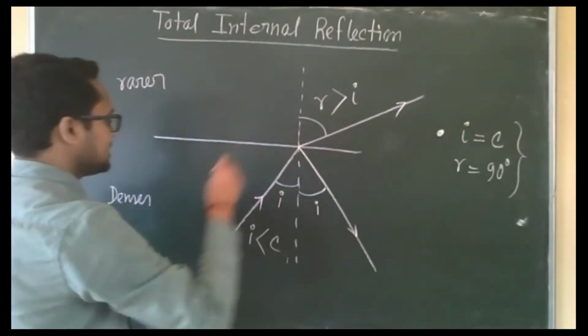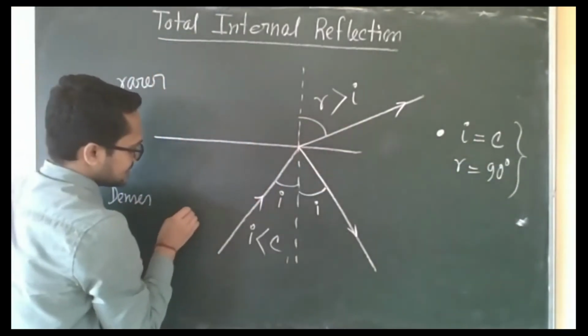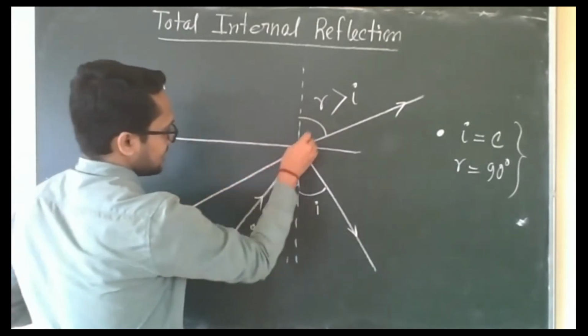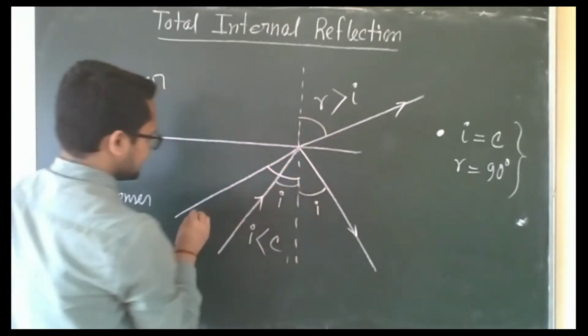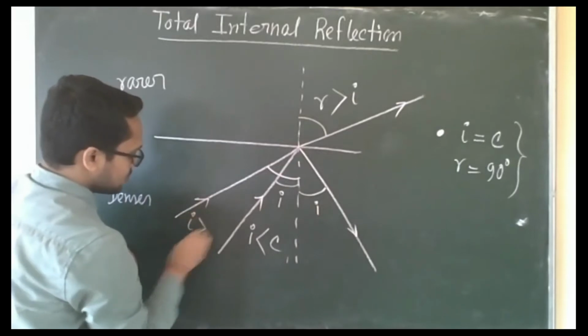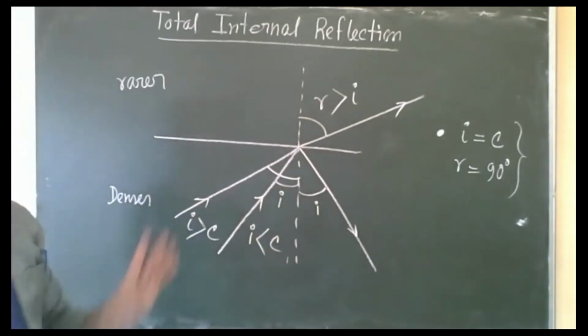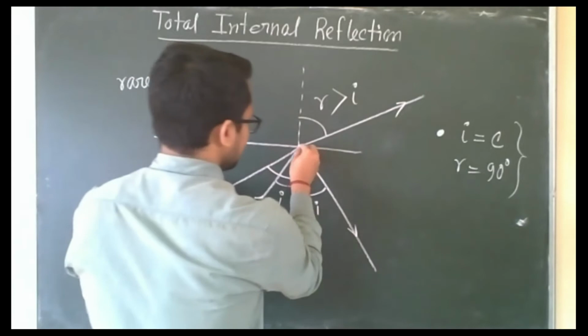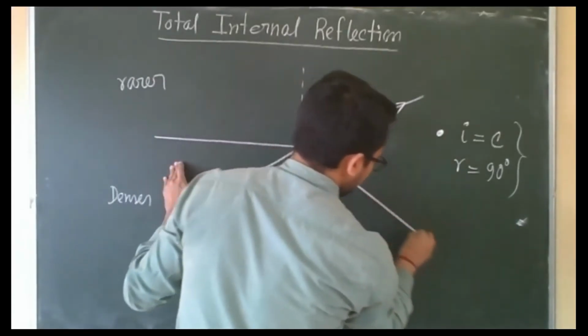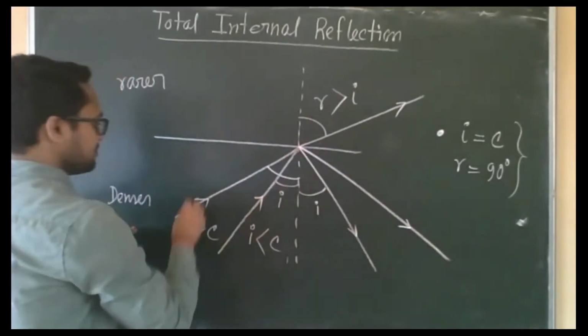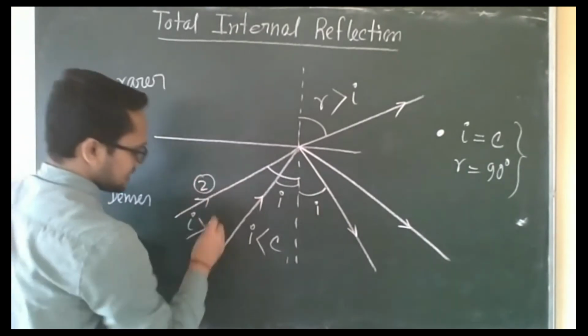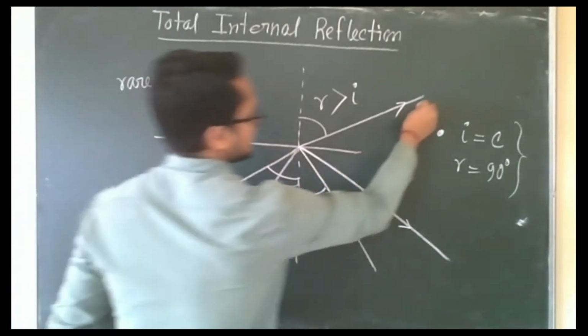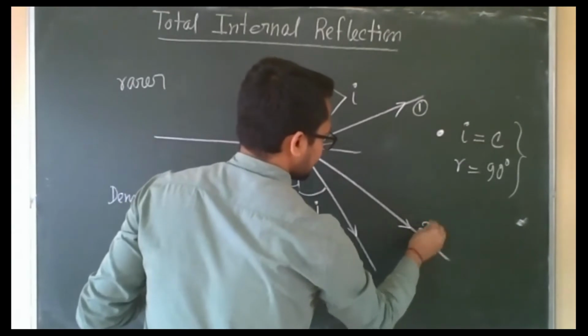But if we increase the angle of incidence and take an angle of incidence more than the critical angle, then what will happen? We have seen that it will totally reflect back in the denser medium. This is the first ray, this is the second ray. The first ray will go here and the second ray will come here.